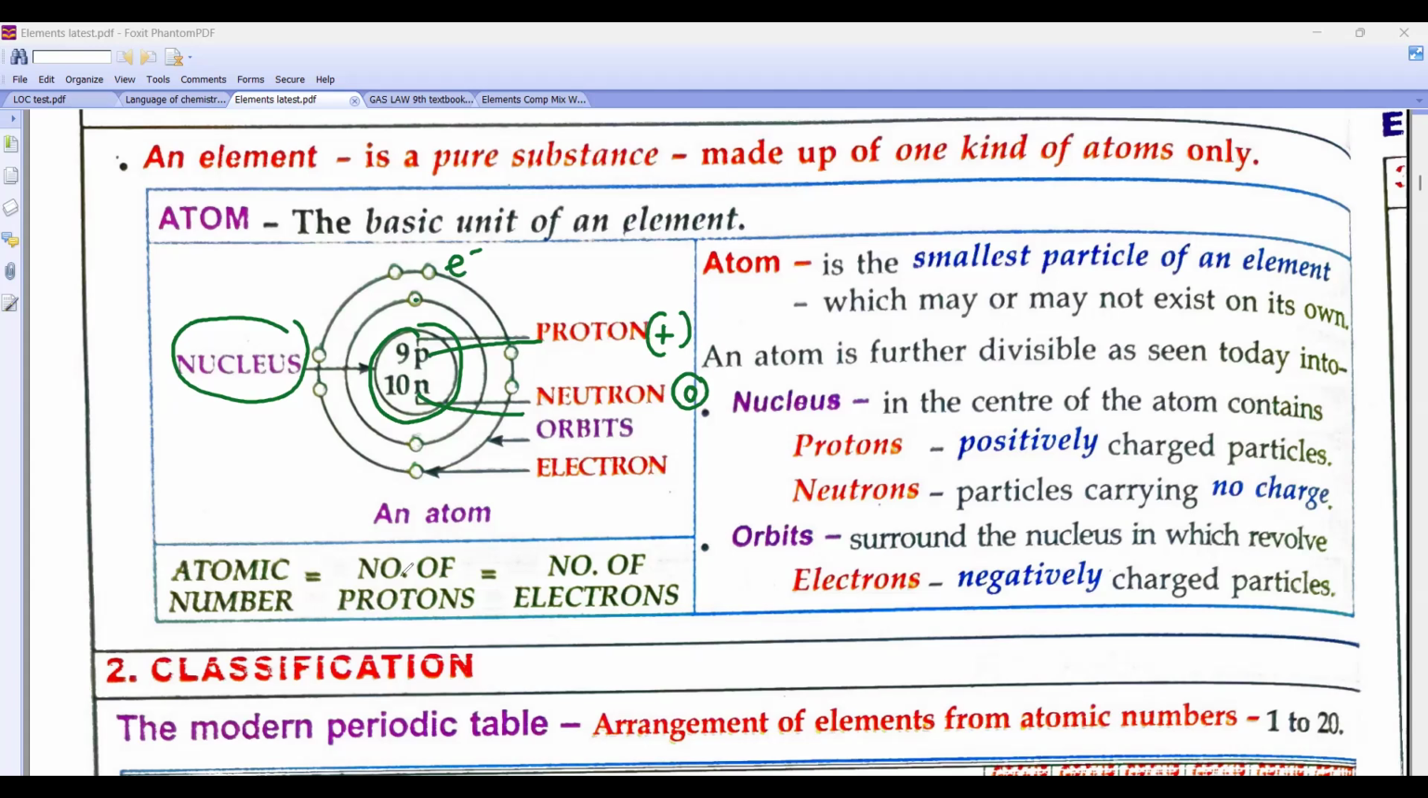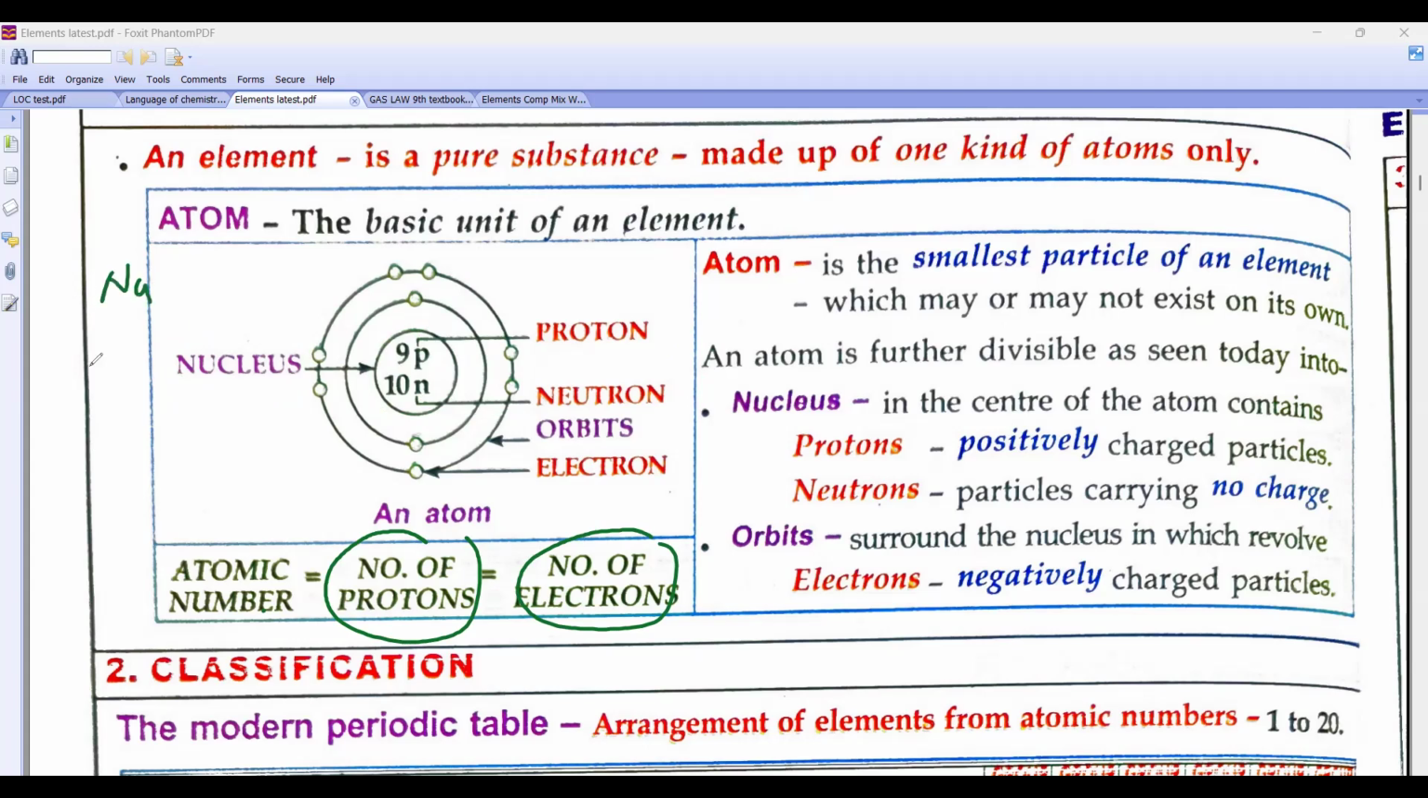The atomic number is always equal to the number of protons or electrons. Suppose I say sodium's atomic number is 11. So it has 11 protons and 11 electrons. Got it? Protons are positively charged, neutrons have no charge, electrons are negatively charged. Clear? Then, beta, I gave you the first 20 elements.